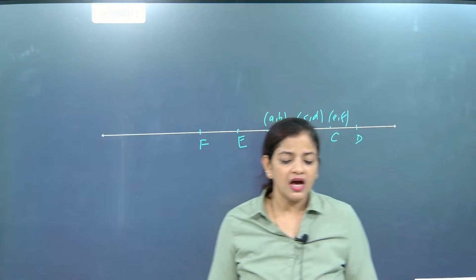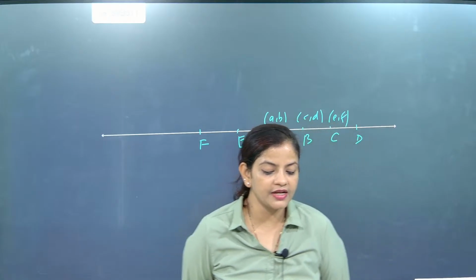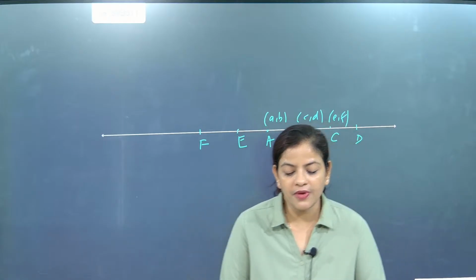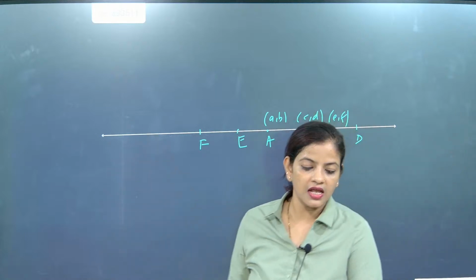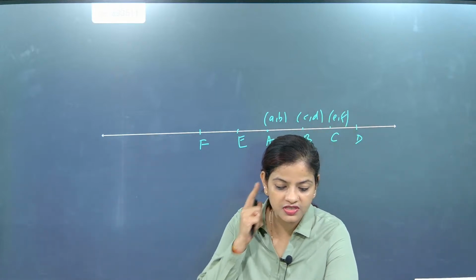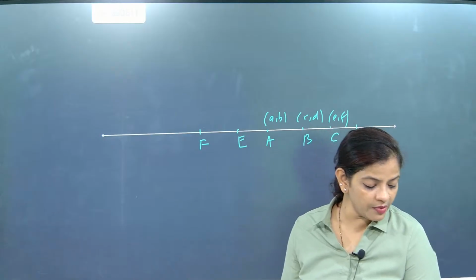Switch off the fan. A line is made up of infinite number of points. If anybody asks you this question, you can answer that. Sound is created so much. So a line is made up of what?